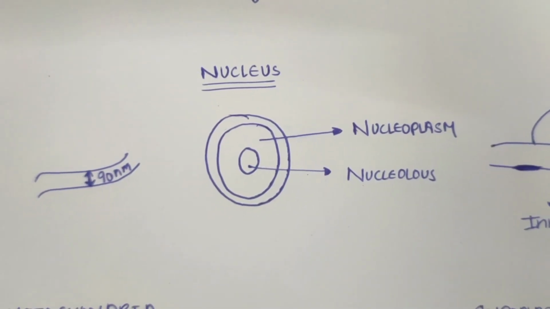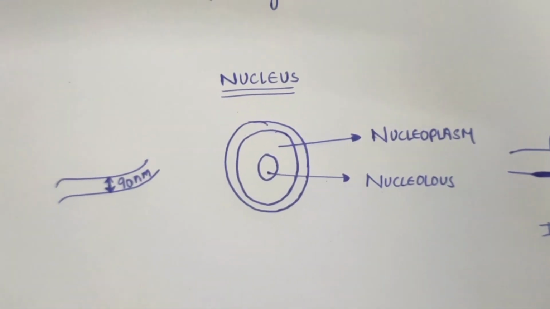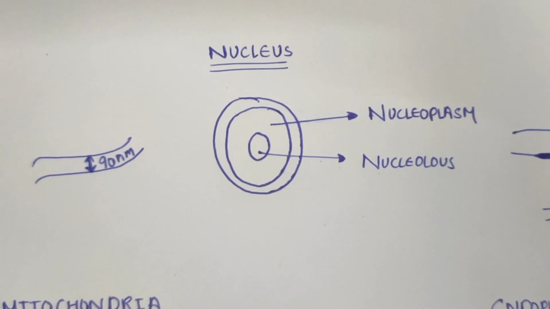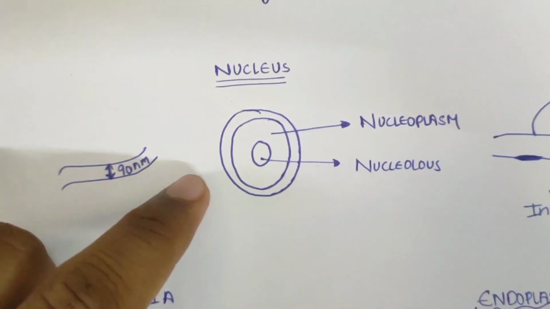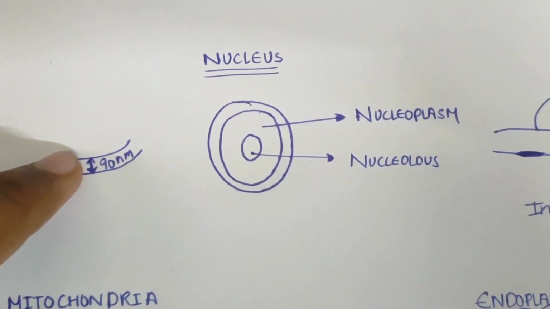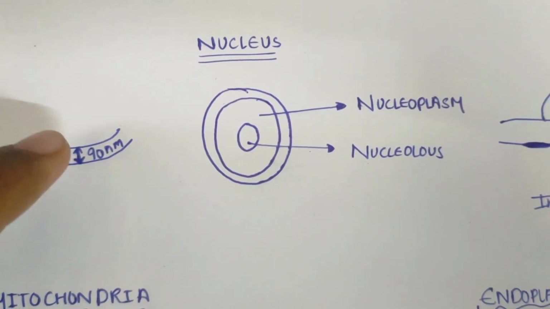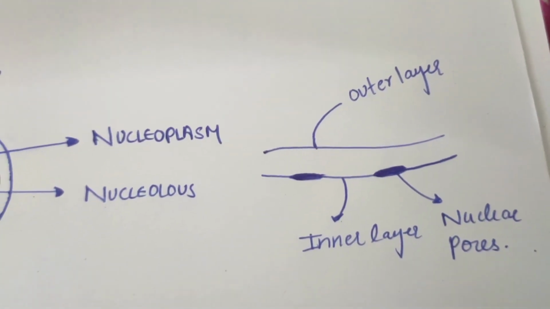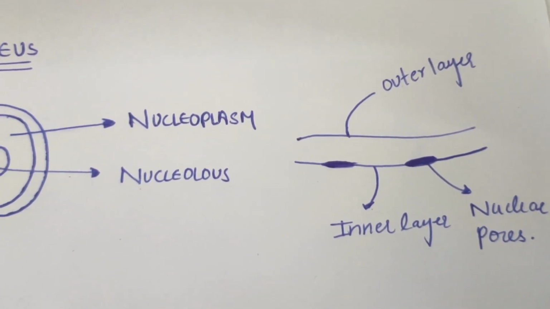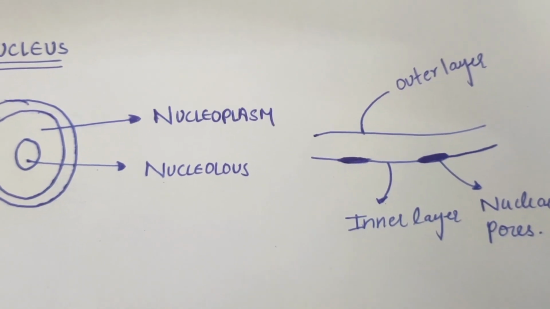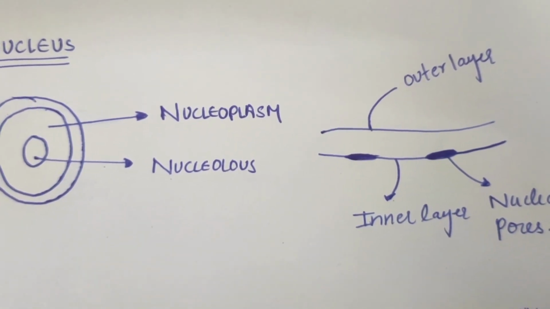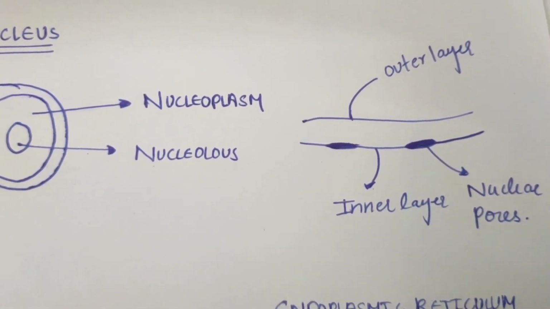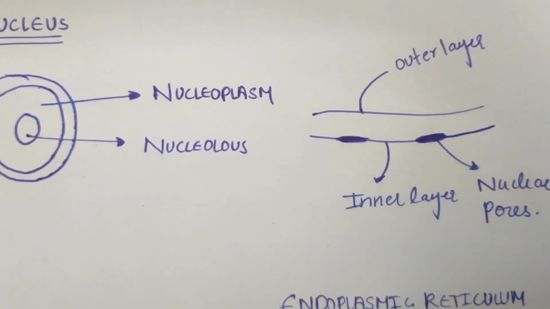Now let us move on to the first cell organelle, nucleus. Nucleus is the largest cell organelle, and it is double membraned. As you can see here, it is double membrane, and the inner membrane and outer membrane, the distance between them is 90 nanometer, and the outer membrane is plain and continuous with endoplasmic reticulum, whereas the inner membrane has pores which are known as nuclear pores, which allow the material from nucleus to cytoplasm or from cytoplasm to nucleus.